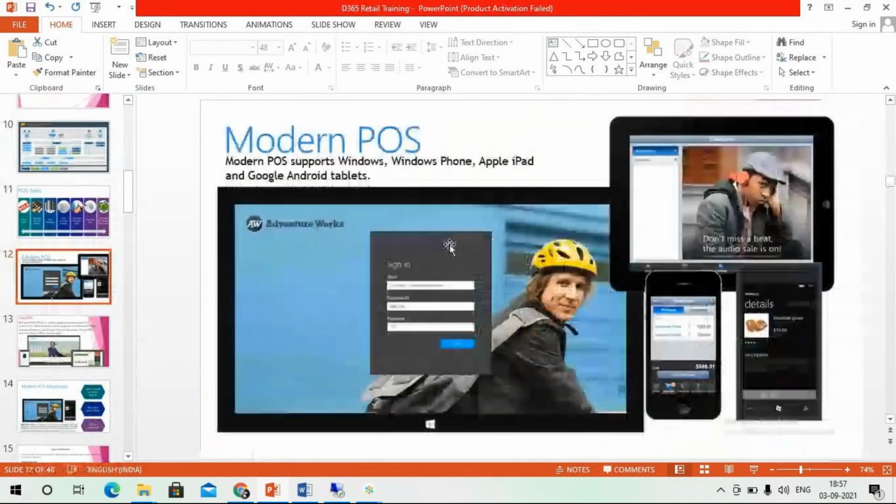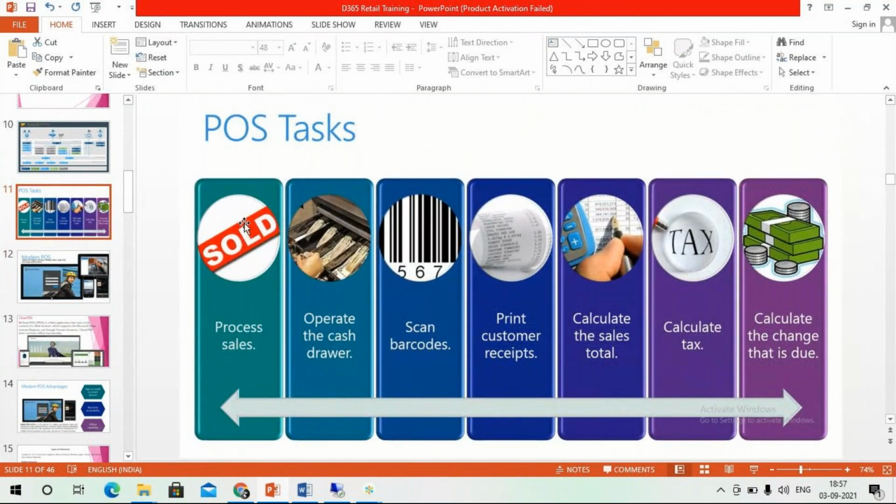This is your login screen. You will log into the system. You will perform sales. What kind of sales? You can see here, cash and carry sales. You can perform only activities, past task.